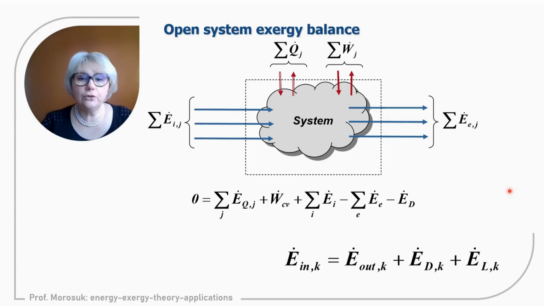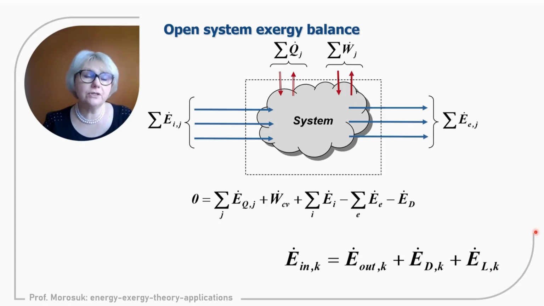But for simplification of analysis, we can replace this complex equation with a little bit simpler equation. We can write that exergy incoming to the system, so the sum of all streams incoming to the system, is equal to the sum of all exergy streams going out from the system, plus the term of exergy destruction and the term of exergy losses.